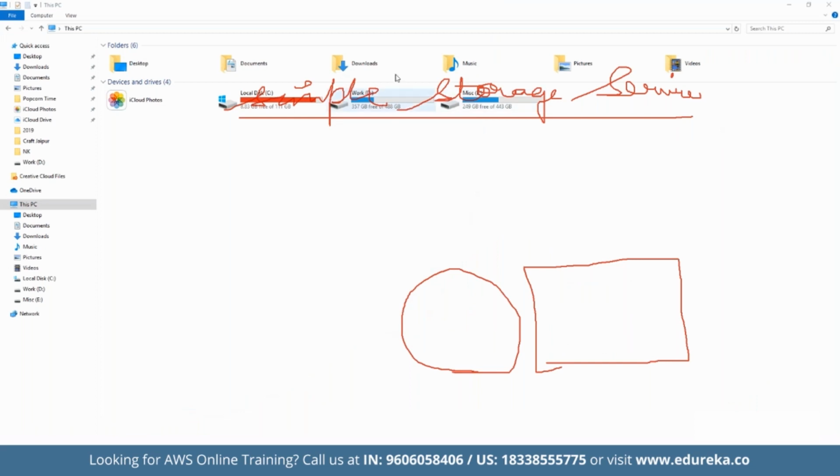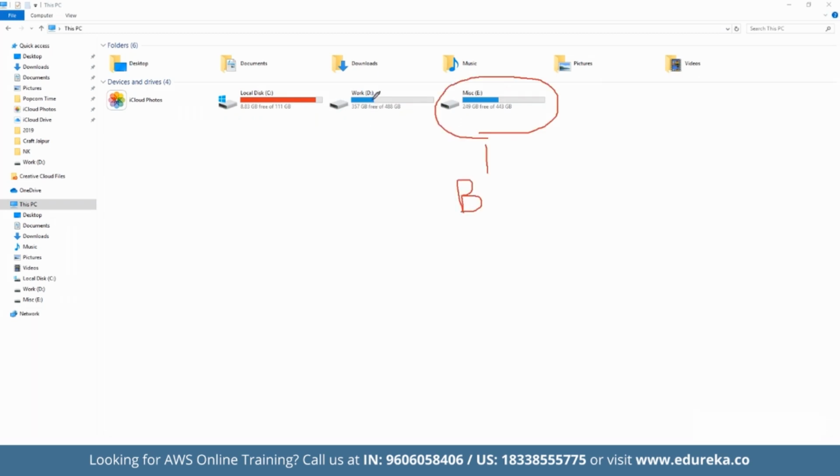So we can say these are simply containers, like a bucket. When we open up any of these, we can start storing files inside them.